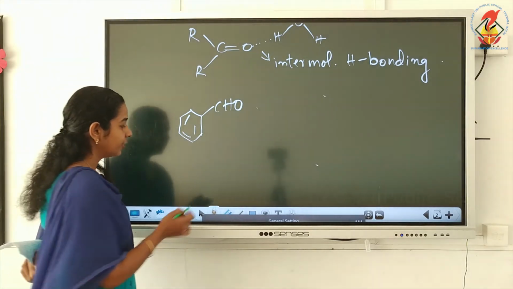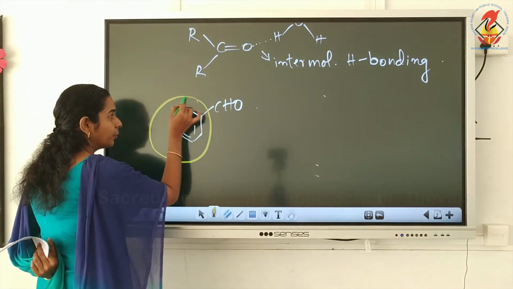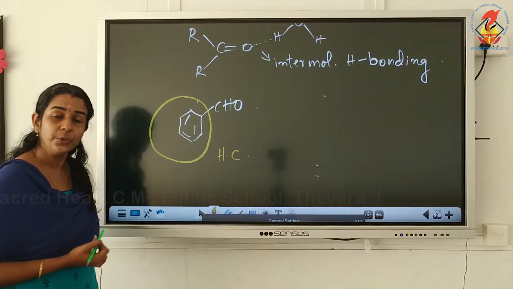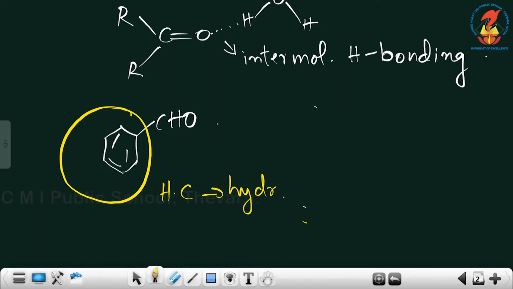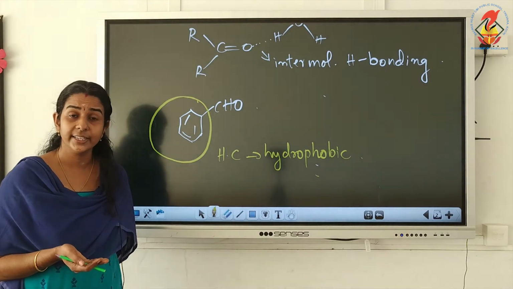The reason is, very important, due to this part. What is this part known as? Hydrocarbon part. And we know that the hydrocarbon part is always hydrophobic. So, what do you mean by higher aldehydes and ketones?